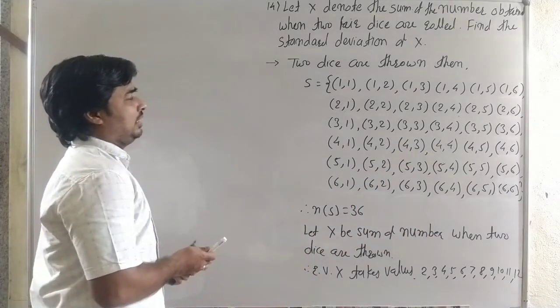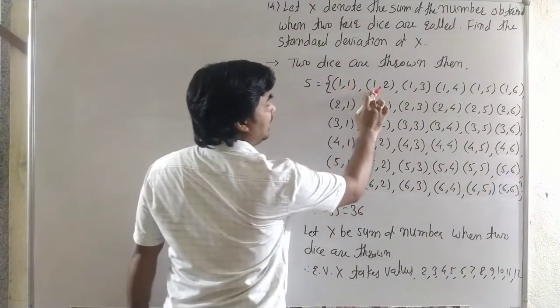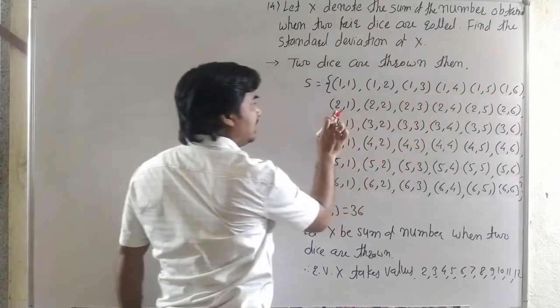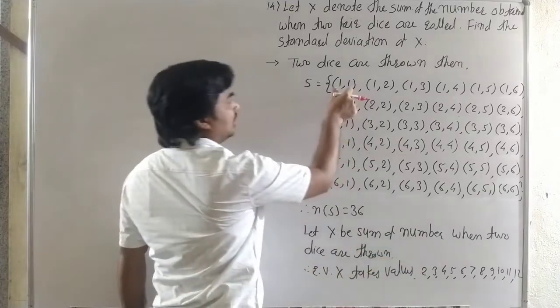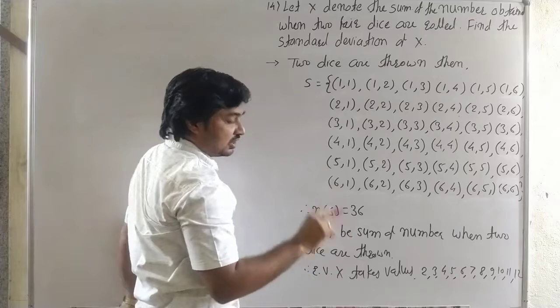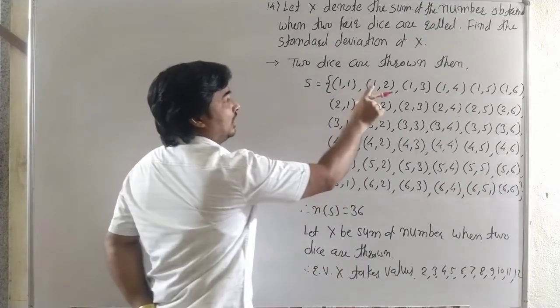Here the outcome 1, 1 gives sum 2, then 3, 4, 5, 6, 7. That means the sum 2 occurs 1 time. So the number of outcomes with x equal to 2 is 1.